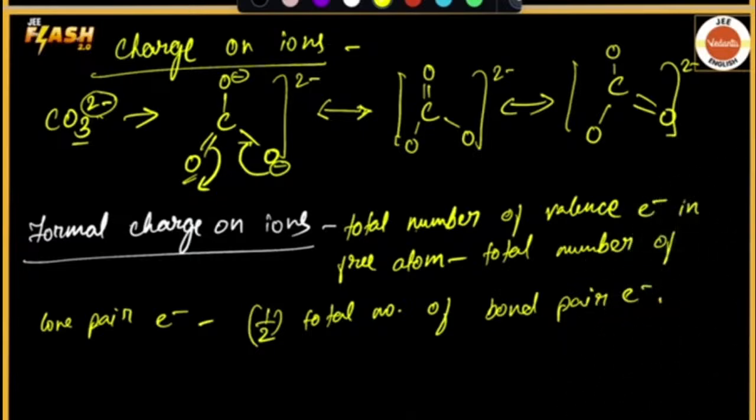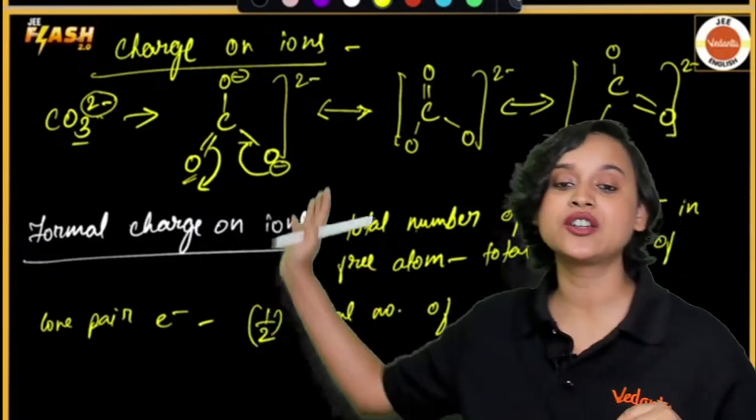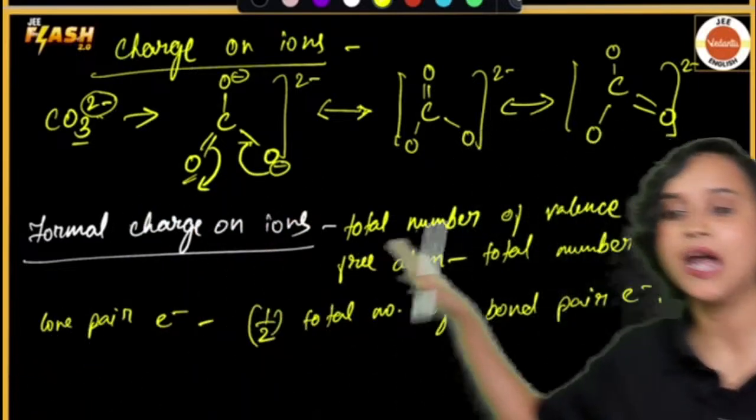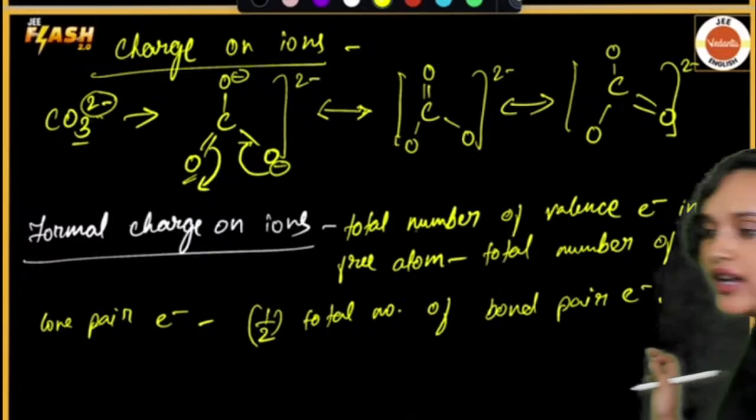Everybody please have a look and tell me now, do you understand what is formal charge? You will write down the total number of electrons in free state, then you will subtract the total number of lone pair electrons minus half of the total number of bond pair electrons. Is this easy peasy clear, everybody?